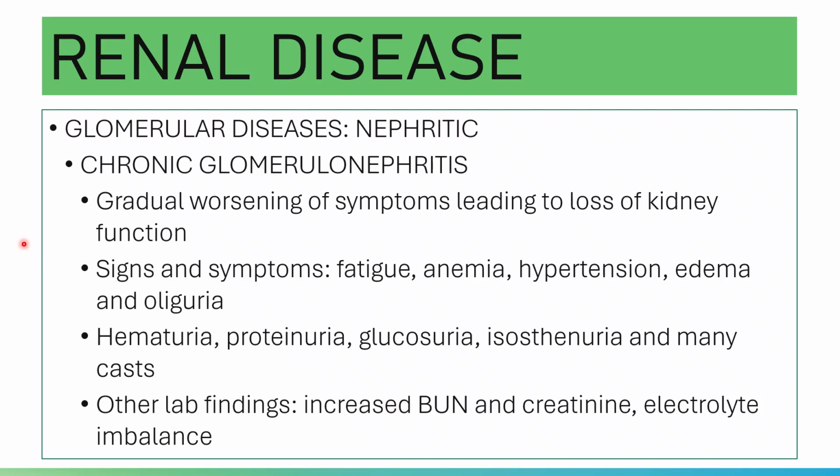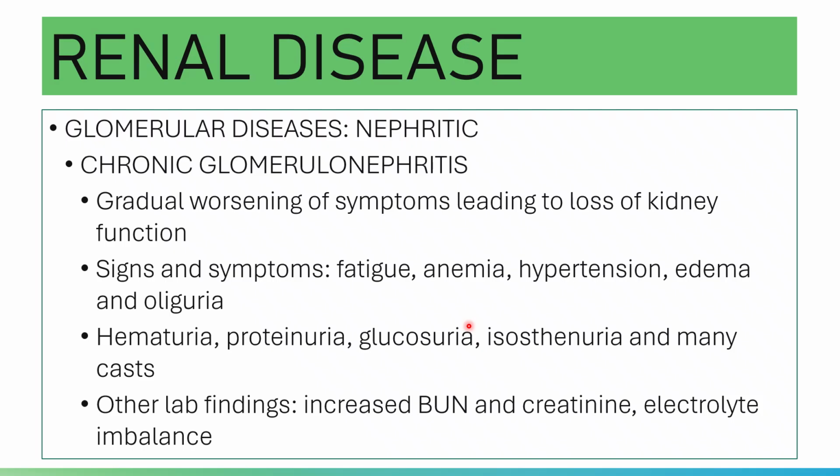Signs and symptoms: you have fatigue, anemia, hypertension. Anemia, because of course there is a constant loss of red cells. Also hypertension, edema, and oliguria. In laboratory or urine analysis, there is presence of hematuria, proteinuria, glucosuria, isostenuria, and many casts.